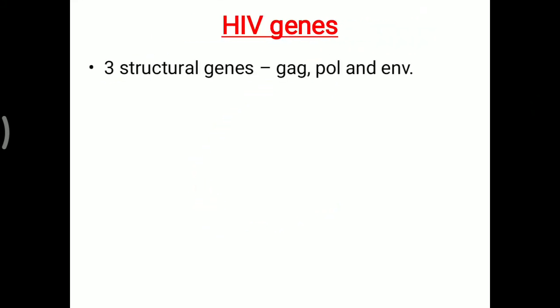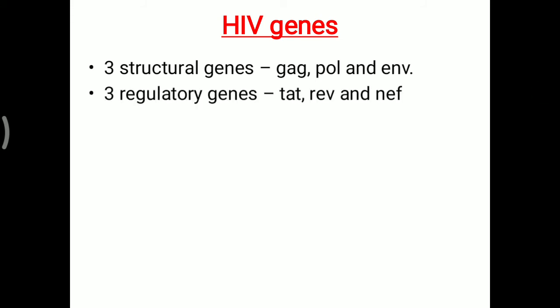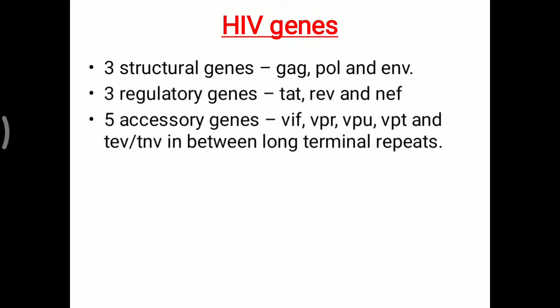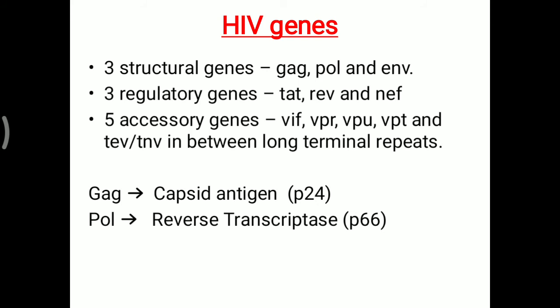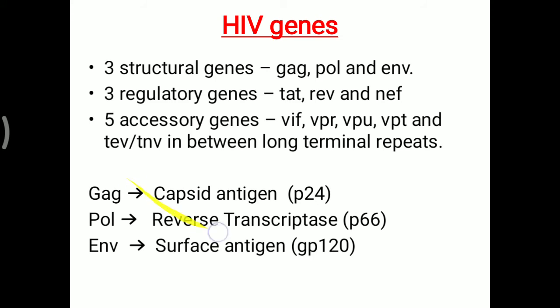Now about HIV genes. 3 structural genes like GAG, POL, ENV, 3 regulatory genes like TAT, REV and NEF, as well as 5 accessory genes like VIF, VPR, VPU, VPT and TEV or TNV. In between, long terminal repeats are present. Out of these different genes, you have to remember GAG, that is for the capsid antigen formation, POL gene for the reverse transcriptase enzyme production, and ENV for the surface antigen, that is GP120 formation. These 3 are the most important inside the HIV virus.